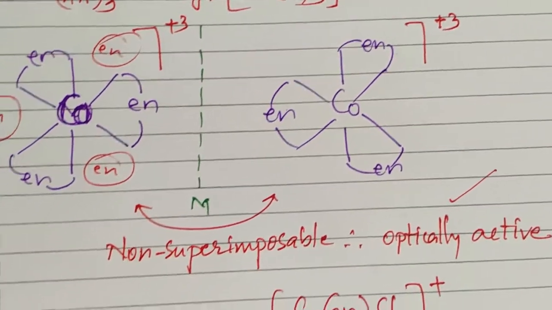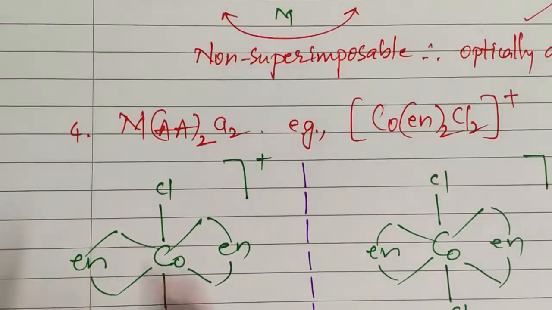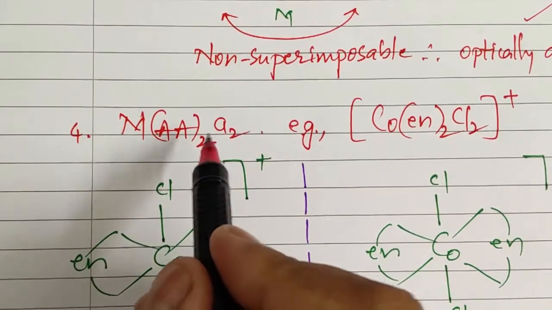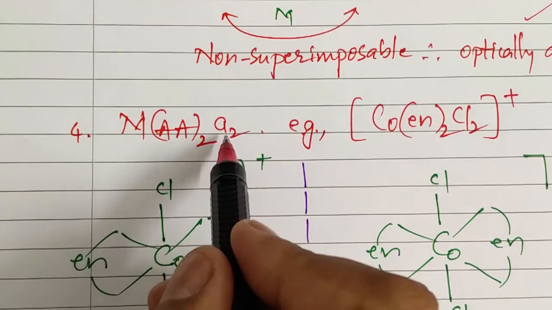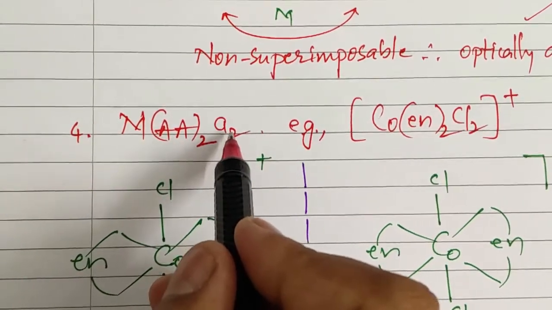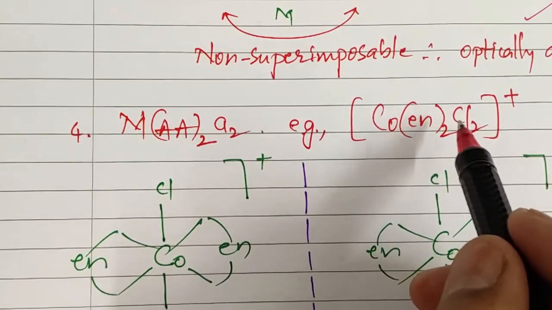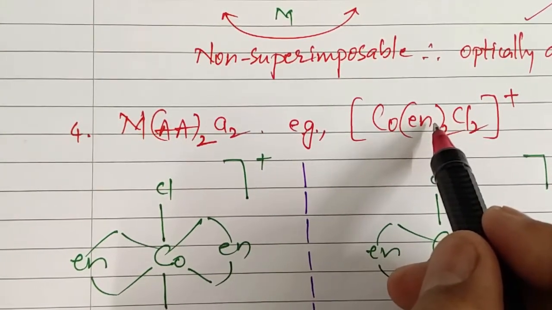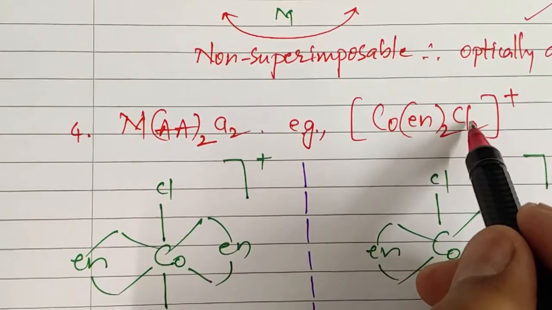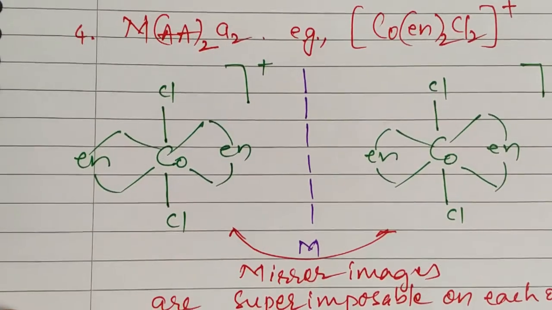Okay, now let us take another example. Here the metal is coordinated to two symmetric bidentate ligands and two same monodentate ligands. Okay, the example is cobalt coordinated to two ethylene diamine molecules, which are unsymmetric bidentate ligands, and two chlorine. The charge is +1.